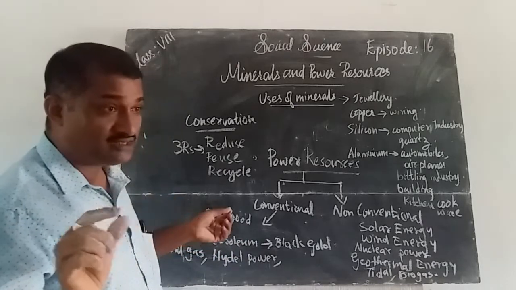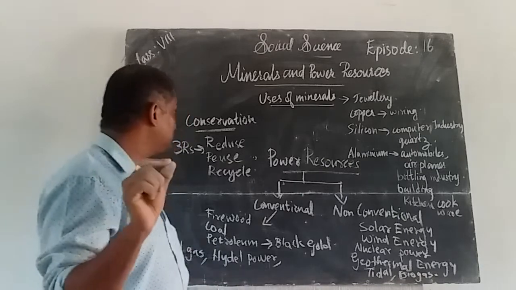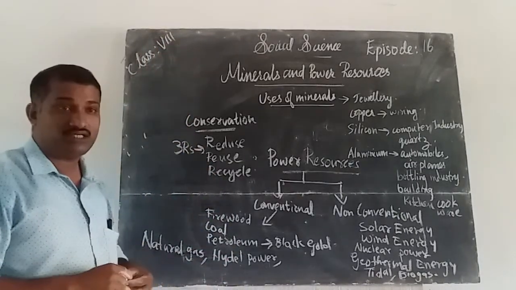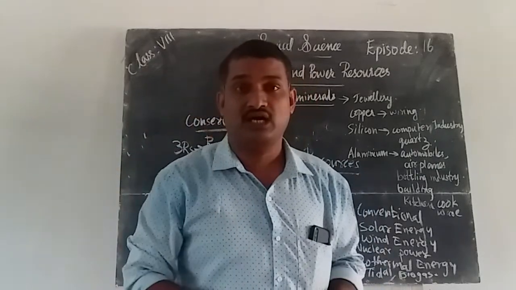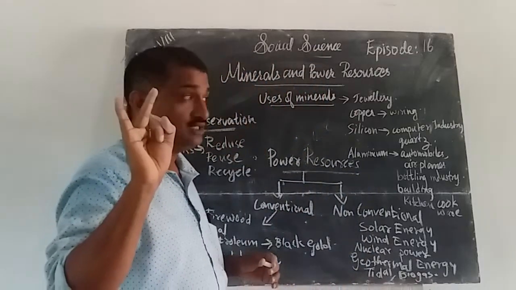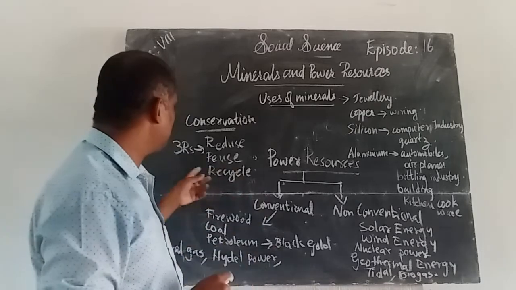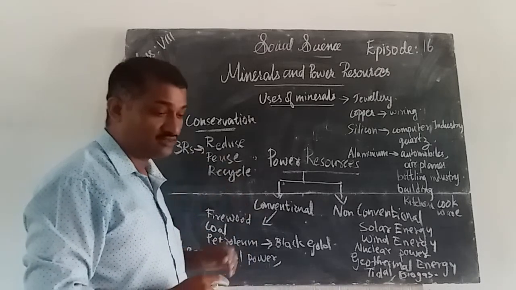For conservation, three things are very essential. Which are the three things essential for the conservation of resources? They are called the 3 R's. First R, reduce. Second, reuse. Next, recycle. Reduce, reuse and recycle are the three processes to conserve resources.